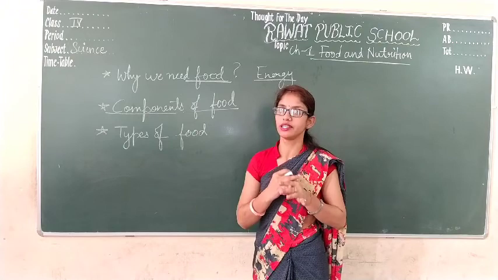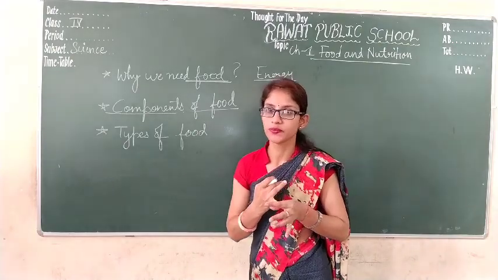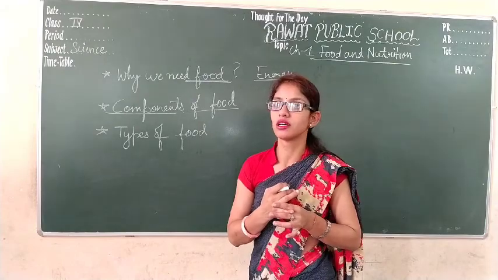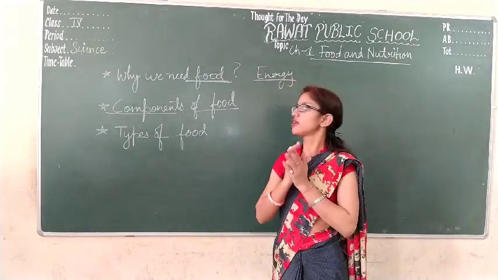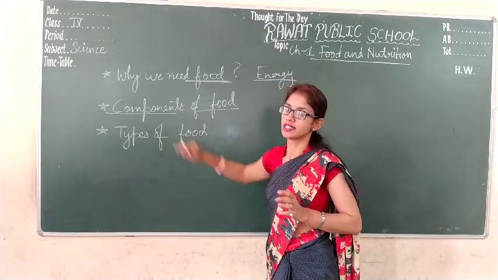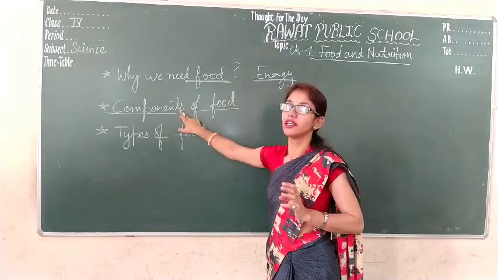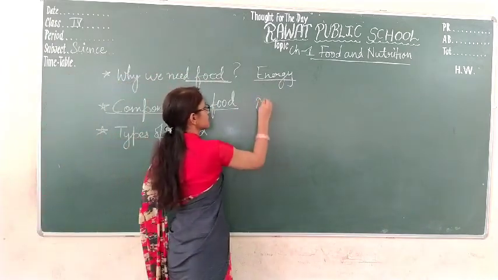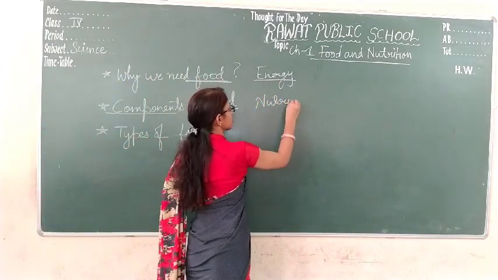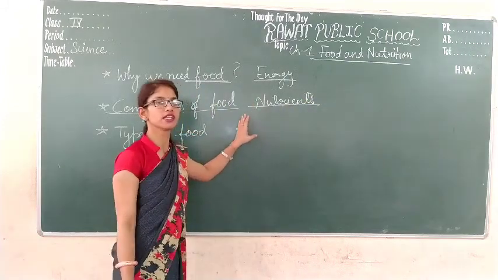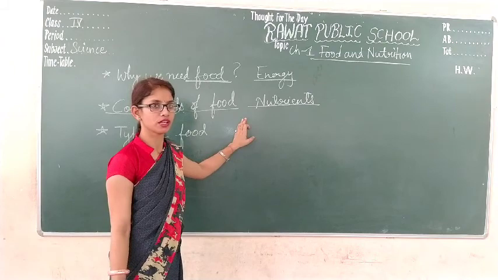Rice is also a cereal. Pulses we eat. Fruits. These different food items contain components, and these components are known as nutrients present in the food.